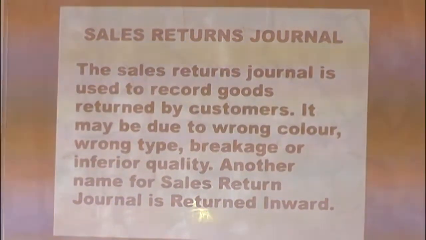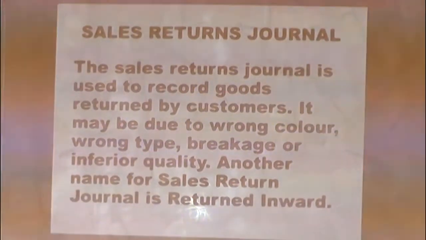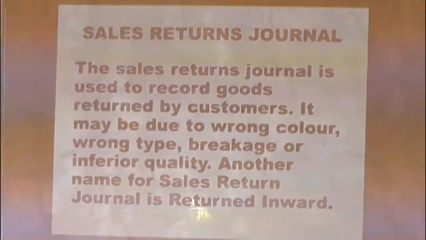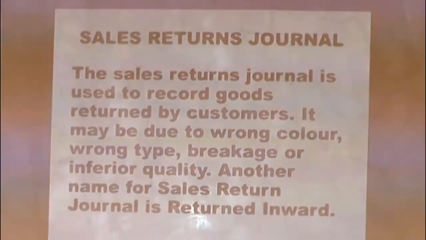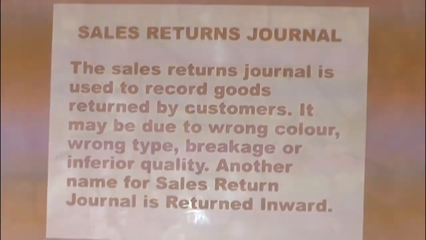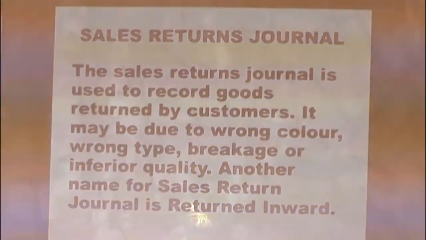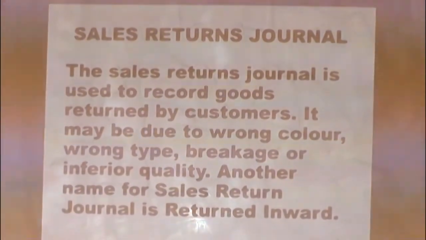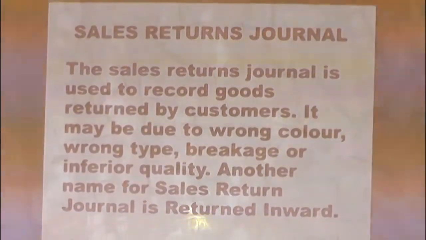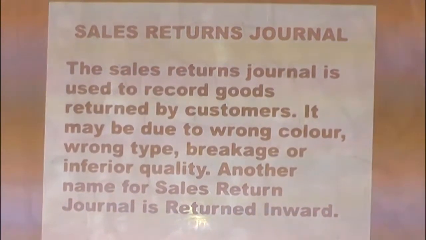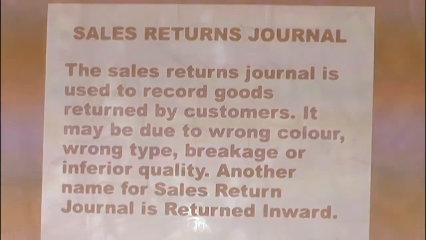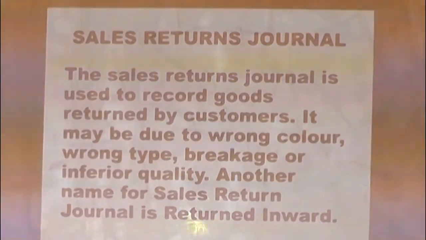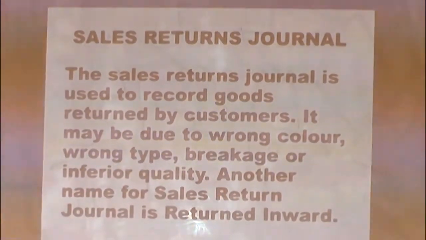It may be due to wrong color. What are the reasons? These are the reasons for return. It may be due to wrong color, wrong type, that is, the type you ordered for was not what you were supplied, or breakage, or even inferior quality. If the quality that you want is better than what is given to you, there is need for you to return. You need not keep them to yourself so as not to sustain loss at the end of the accounting period. There is need for you to make returns. And when return on sales is made, it is recorded under the sales returns journal.